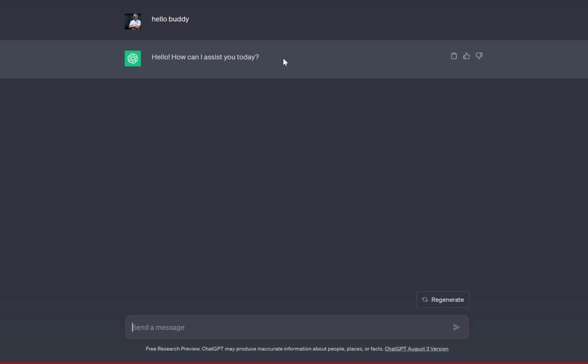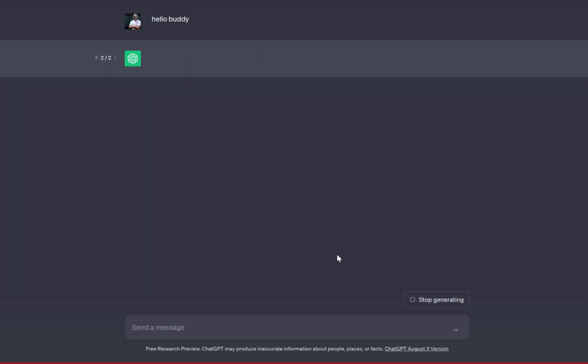Now, with every response, we have three tools, three functions, on every response ChatGPT gives you. Over here, we have a copy button. When I click copy, it copies this response to the clipboard so I can paste it anywhere. If I click this thumbs up, I vote and say this response is cool, it's contextual, and it's positive. Now, assuming I ask ChatGPT, hello, Betty, and it says, go and drink water, at that point you should know that ChatGPT is not being accurate, so you can give it a vote down, and we can also regenerate the response with the regenerate button.